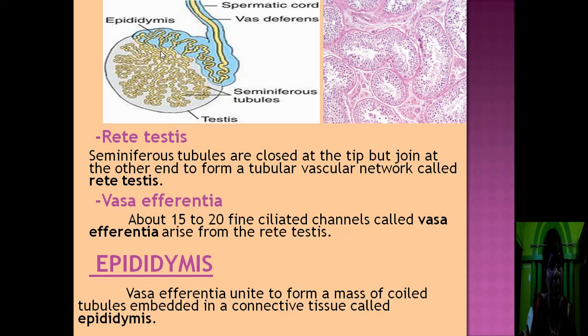About 15 to 20 fine ciliated channels called vasa efferentia arise from the rete testis. This is the seminiferous tubule. This is the rete testis. Then these are the vasa efferentia. They are 10 to 15 in number. The vasa efferentia join to form the epididymis. This is the epididymis. This small duct is the vasa efferentia. Next, come to the epididymis. The vasa efferentia unite to form a mass of coiled tubules embedded in connective tissue, that is called the epididymis.